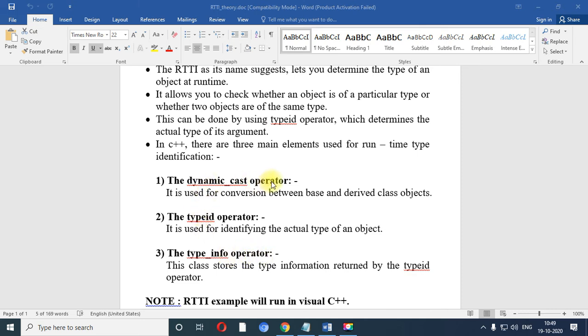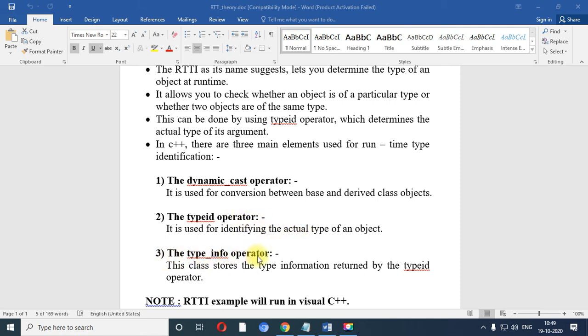The dynamic_cast operator is used generally to convert a base class object to a derived class object. So when there is a requirement to convert a base class object into a derived class object, that is called the dynamic_cast operator. Next is the typeid operator. The typeid operator is used to identify the actual type of an object. So when you want to identify the type of an object, with the help of the typeid operator you are able to identify it.